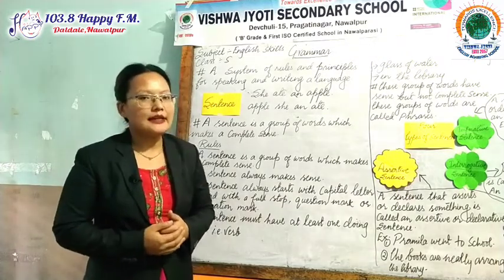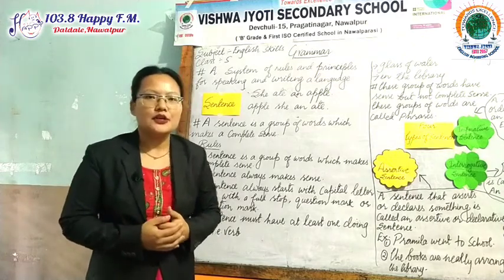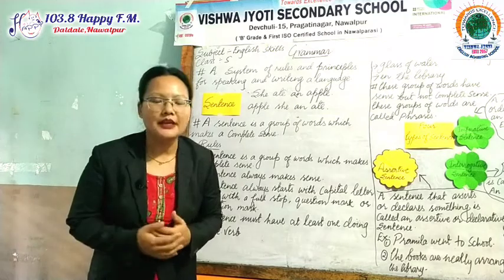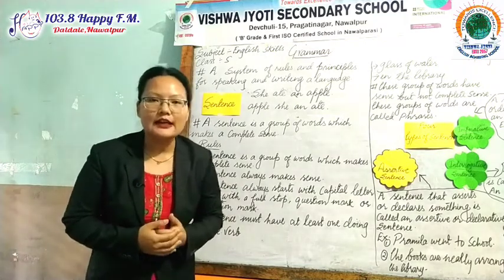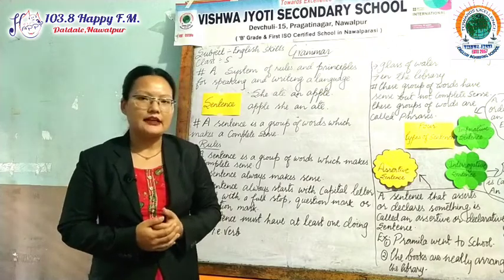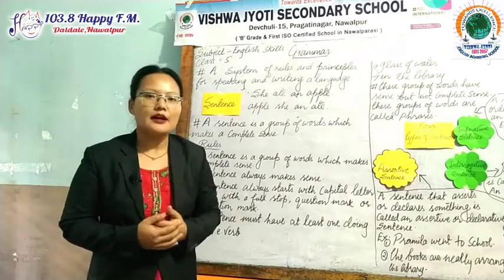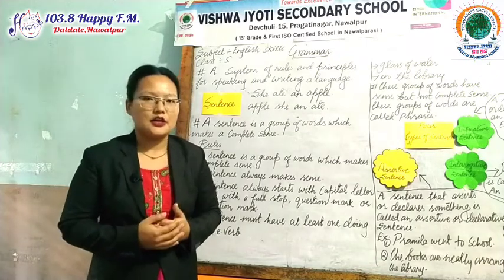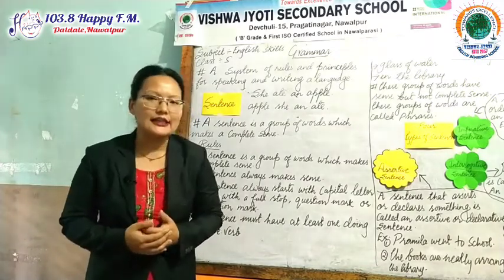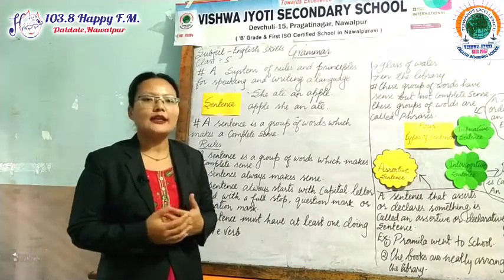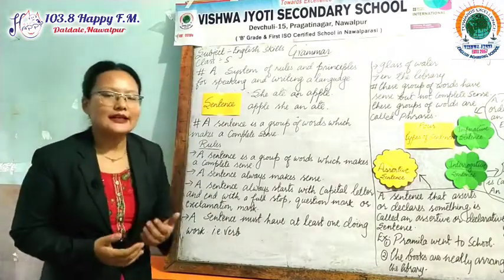So grammar is there to help us how to read and how to write and how to speak a language fluently and properly. And dear students, to do mastery in a language, everyone has to learn grammar first. So keeping these things in our mind and knowing the importance of grammar, let's know what is grammar.